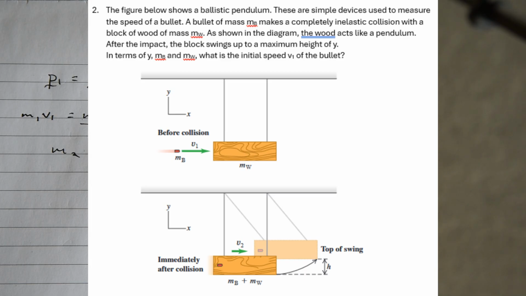So basically the block gets struck by the bullet and then swings up a little bit. After the impact, the block swings up to a maximum height of y. In terms of y, the mass of the bullet and the mass of the wood, what is the initial speed v1 of the bullet?